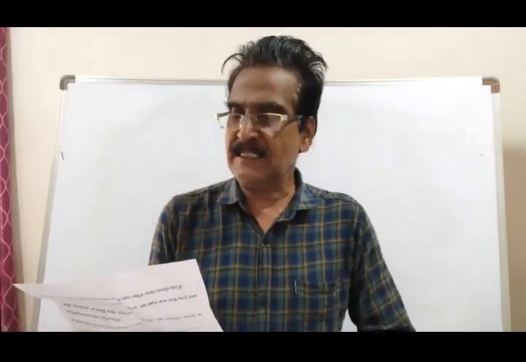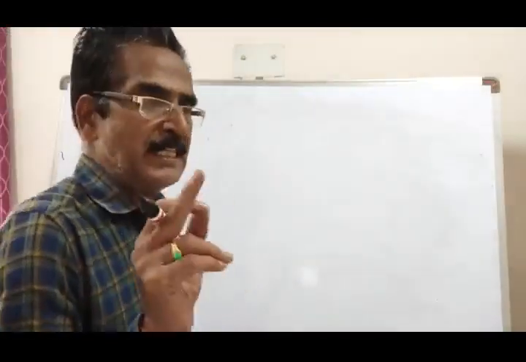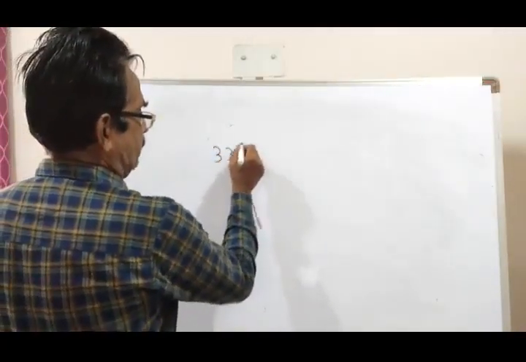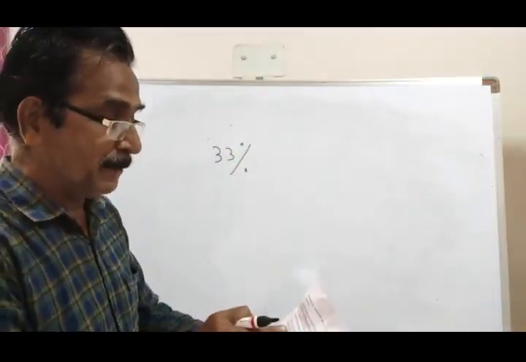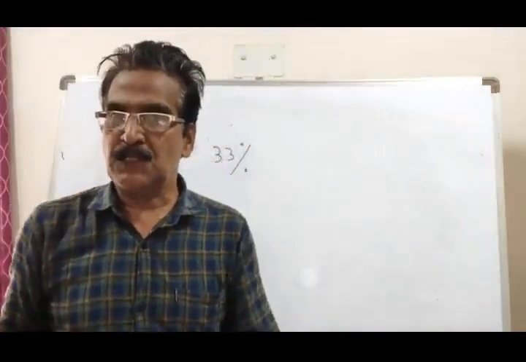Next problem. A student has to attain 33% of the total mass to pass. He got 125 mass and failed by 40 mass. Find the maximum mass. This is a simple one. See, what is the pass percentage? The student has to attain 33% of mass to pass. So pass percentage is 33%.